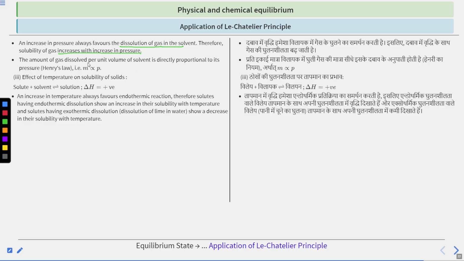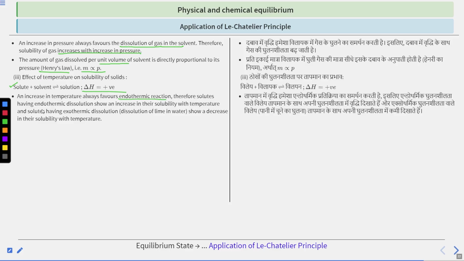And the amount of gas dissolved per unit volume of solvent is directly related to its pressure, and this is Henry's law. That is, M is directly proportional to P. Third is the effect of temperature on solubility of solids. That is, solute plus solvent gives solution and del H is positive. An increase in temperature always favors the endothermic reaction.